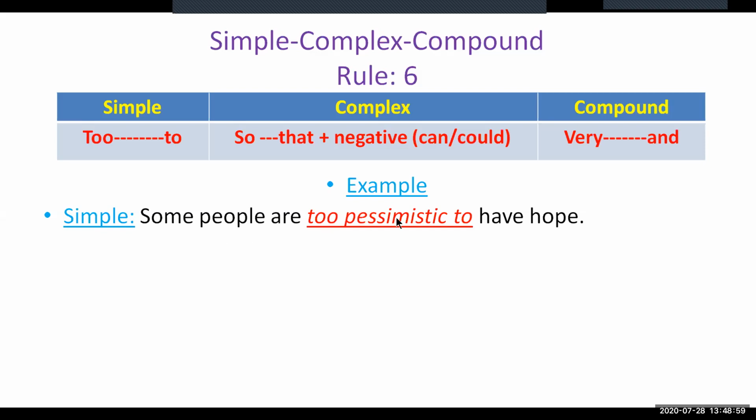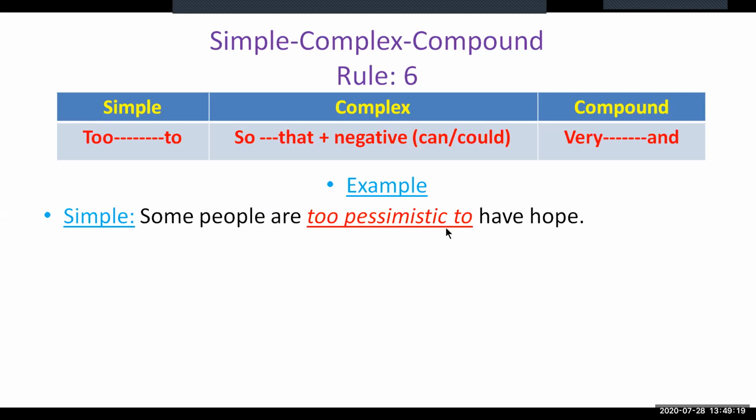To make the sentence complex, we replace "too" with "so", and "to" with "that". Then we need to have the subject here.